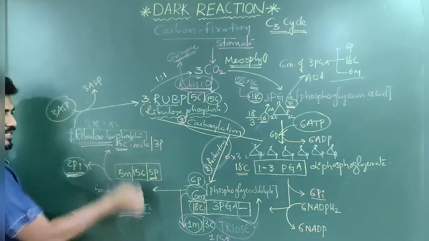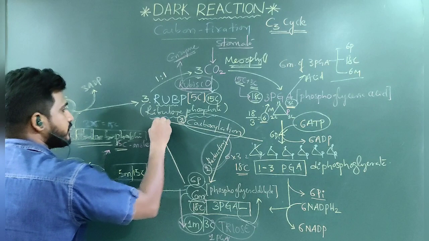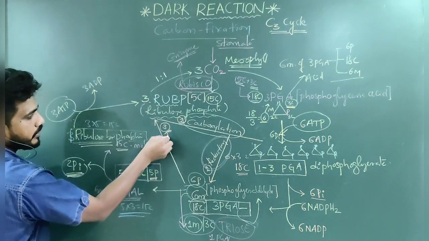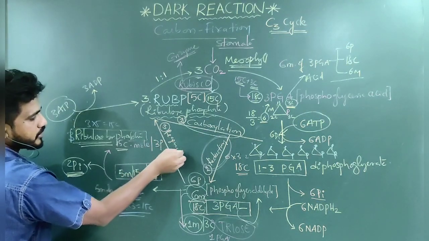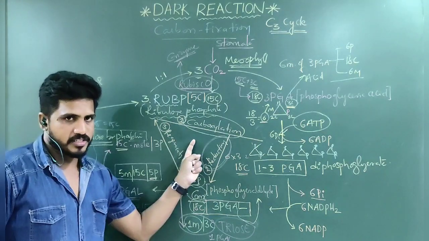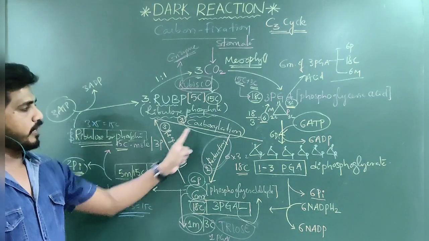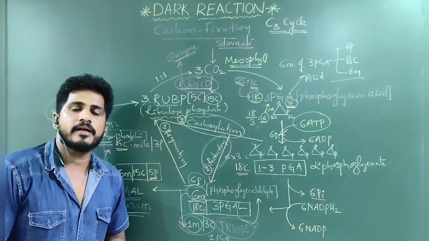In the end, in the regeneration process, this step is called regeneration. Step 1, carboxylation. Step 2, reduction. Step 3, regeneration. What happens in step 1, carboxylation?